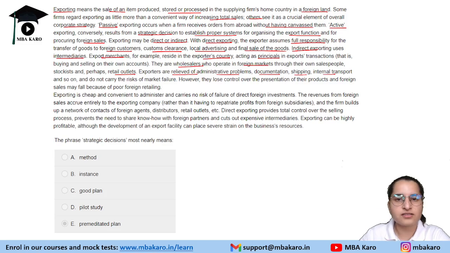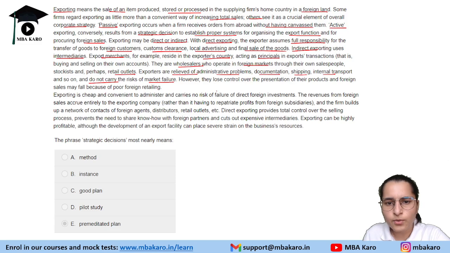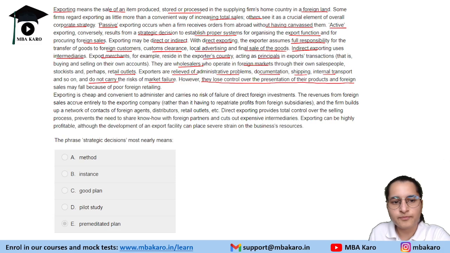They also do not carry the risk of market failure, because the person involved is going to do some things on his own. However, they lose control over the presentation of their product, and foreign sales may fall because of poor foreign retailing.